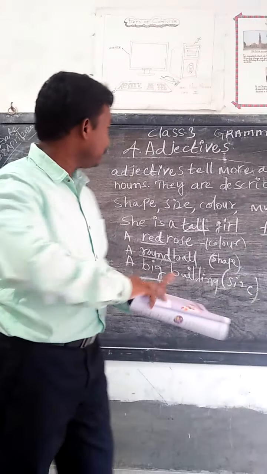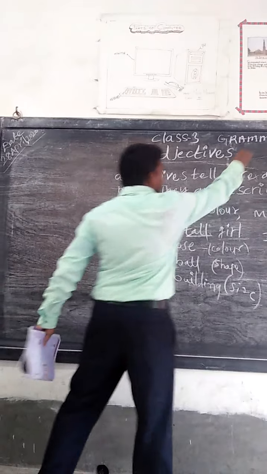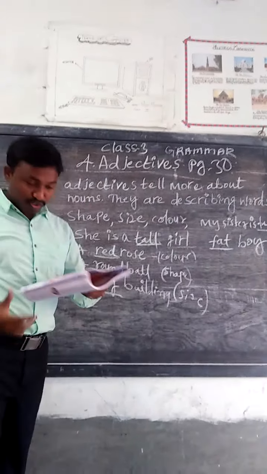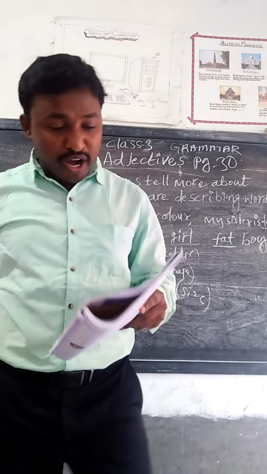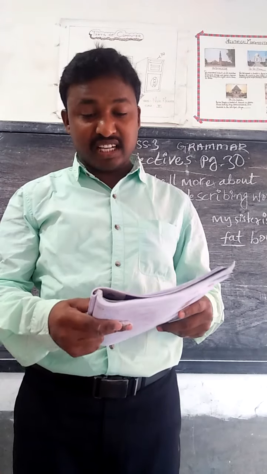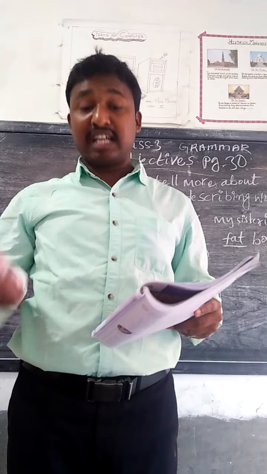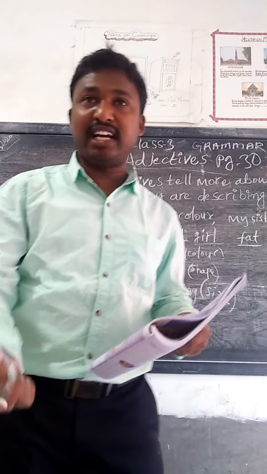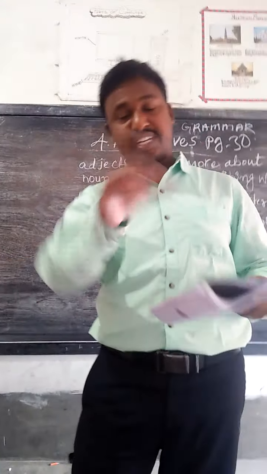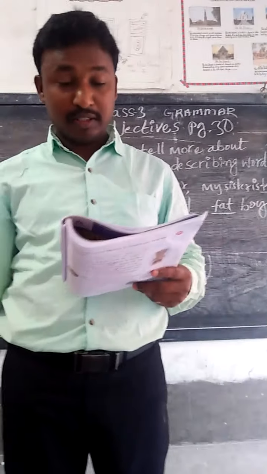Now let us see some more examples in the book. Page number 30. In this exercise, think and work in pairs and conduct the conversation twice, two times. You and your partner will take turns to ask questions. Both can ask each other.